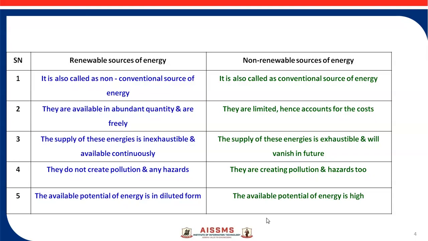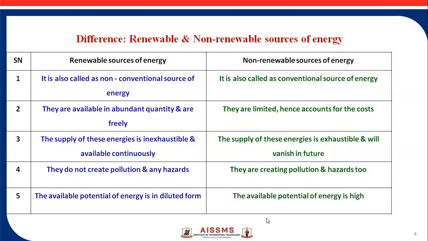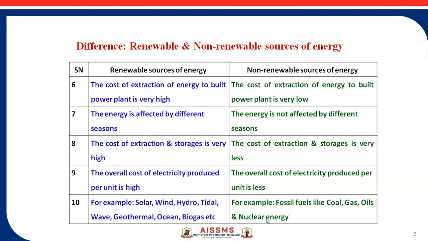The available potential energy in renewable sources is in diluted form, while in non-renewable sources the available potential energy is high. The cost of extraction of energy and building the power plant is high for non-conventional energy sources compared to conventional ones. The cost of extraction of energy to build the power plant is very low for conventional sources. Renewable energy is affected by the different seasons, while non-renewable energy is not affected by any season. Cost of extraction and storage is very high for renewable and very low for non-renewable. Overall cost of electricity produced per unit is very high for renewable, and less for non-renewable.